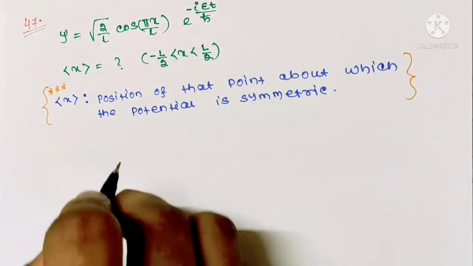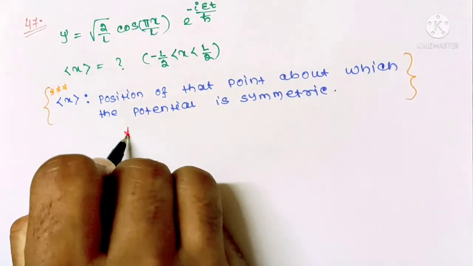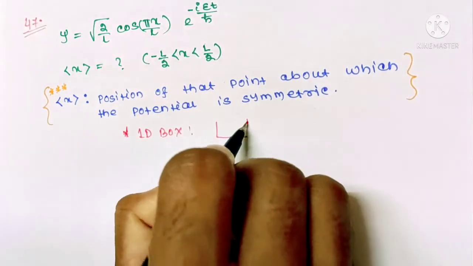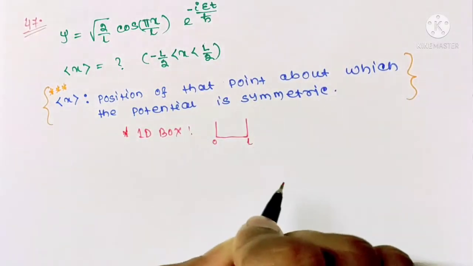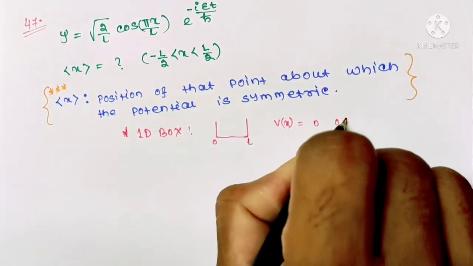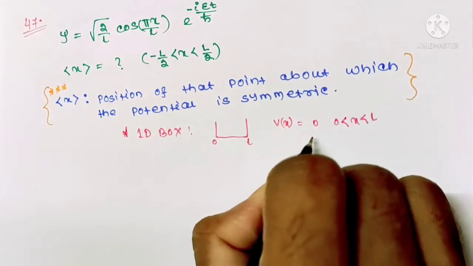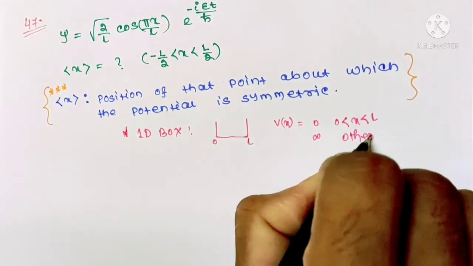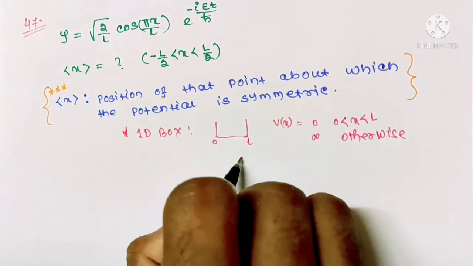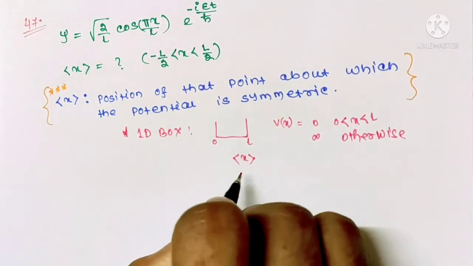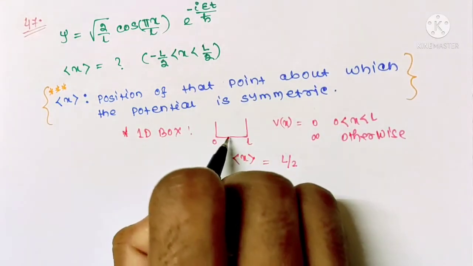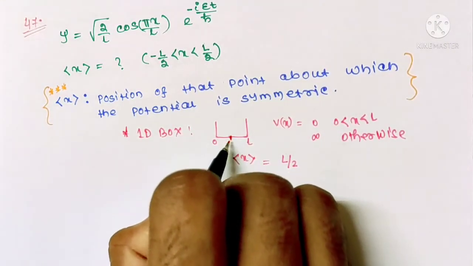So for example, we know for 1D box 0 to L, if potential is 0 for 0 to L and infinite otherwise, for this box, if you calculate expectation value of x, it must be L by 2, because here the potential is symmetric about this point L by 2.